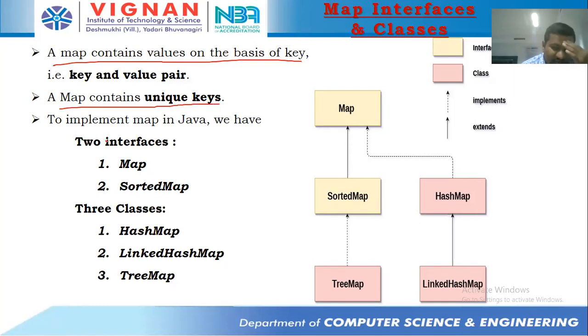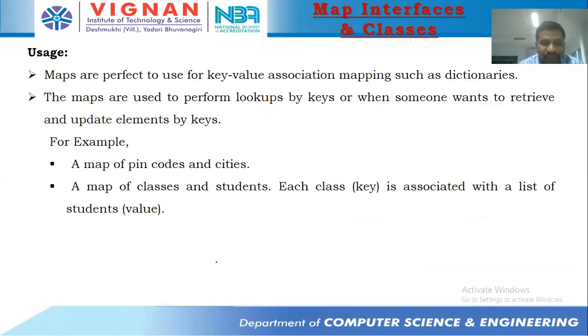To implement map in Java, we have an interface called Map. To this Map interface, we have another interface called SortedMap. To this SortedMap, we have a class called TreeMap. And Map is implemented by a class called HashMap, and this HashMap has a subclass called LinkedHashMap. That means the dictionary we have in data structures is fulfilled with an interface called Map. We have two interfaces, Map and SortedMap, and three classes: HashMap, LinkedHashMap, and TreeMap.